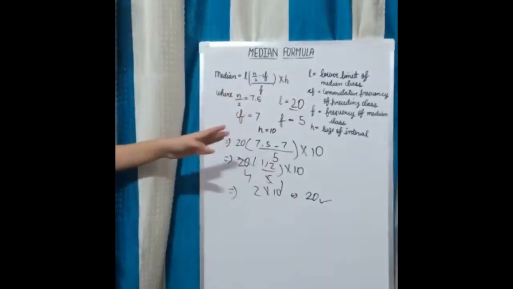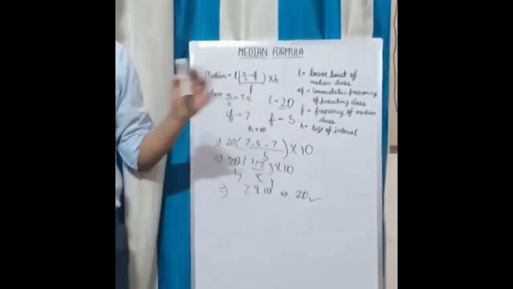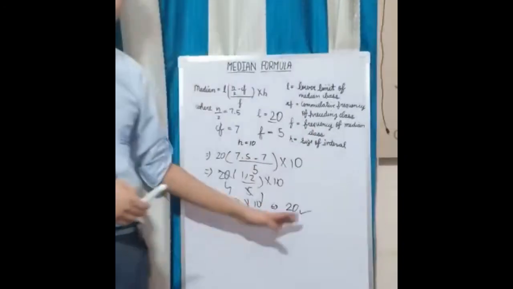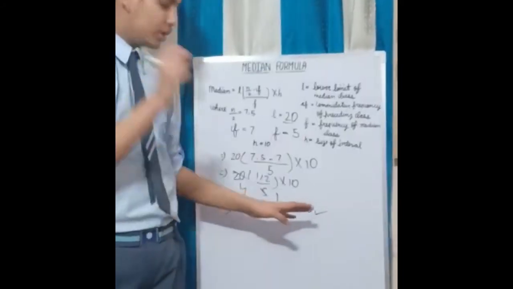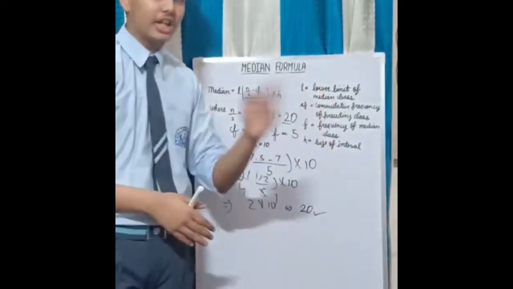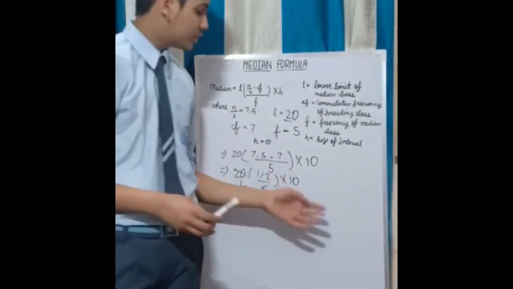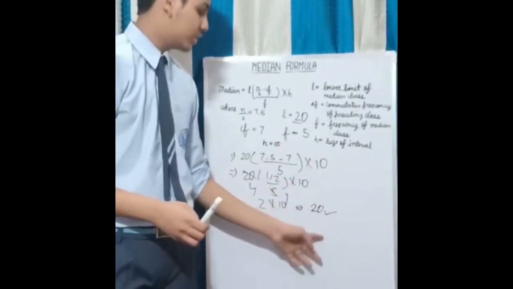So what does this mean? The median means the middle of a frequency distribution, and here also the median refers to the same. That means just as many students scored less than 20 marks in the test as scored higher than 20 marks. The number of students who scored less than 20 marks is the same as the number of students who secured more than 20 marks.